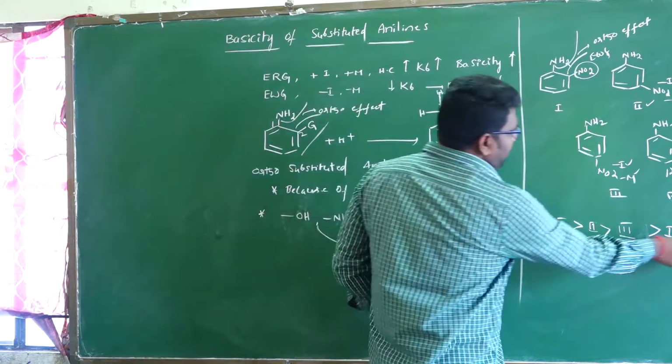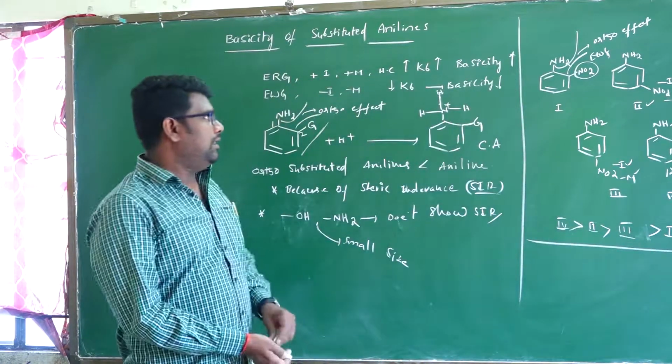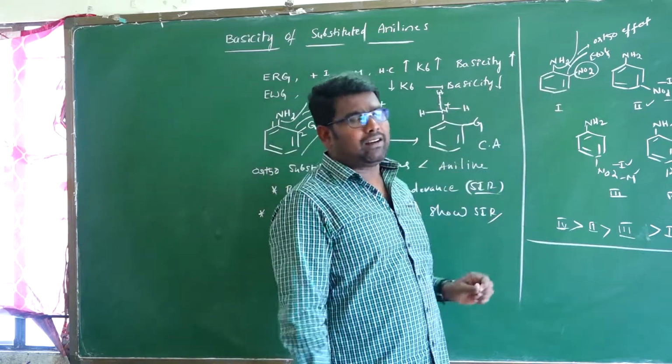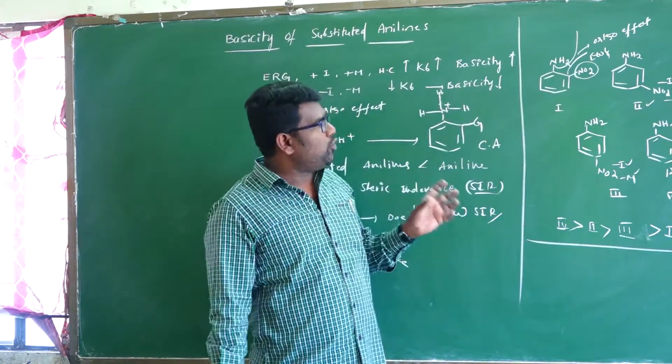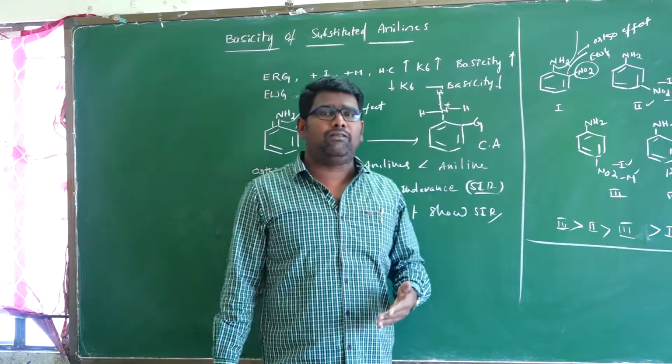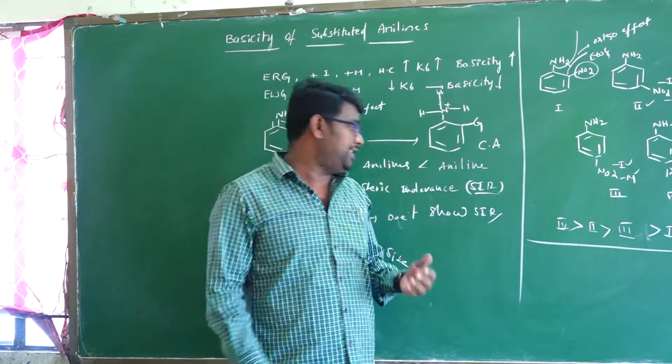Here the NO2 group is an electron withdrawing group. Now let us replace NO2 with an electron releasing group like CH3.